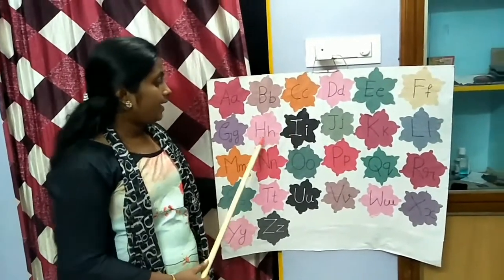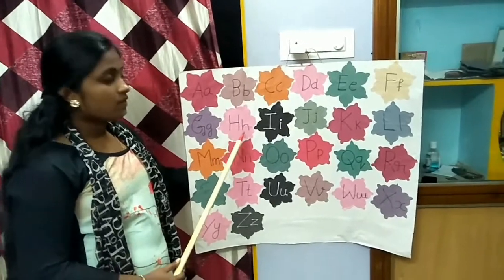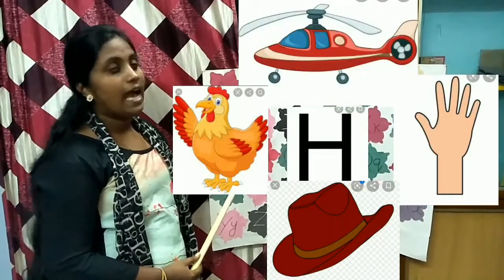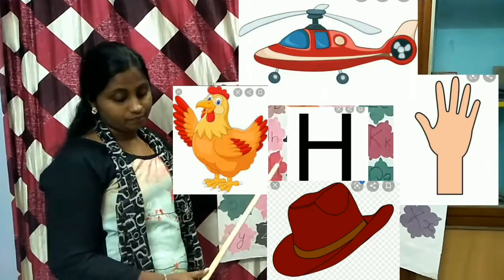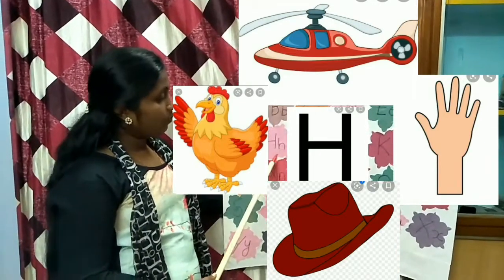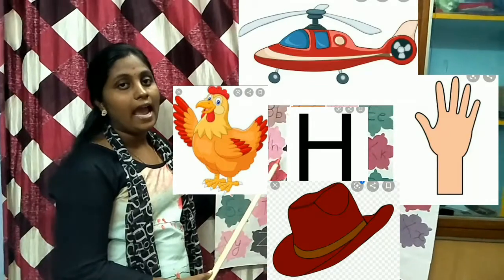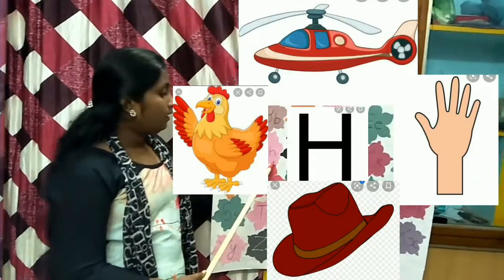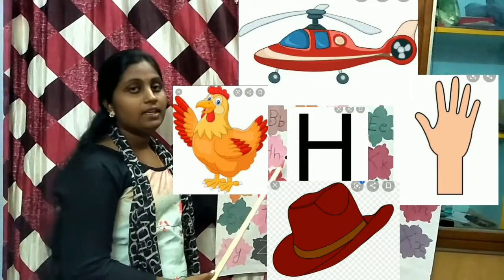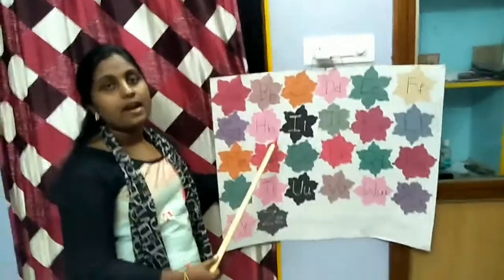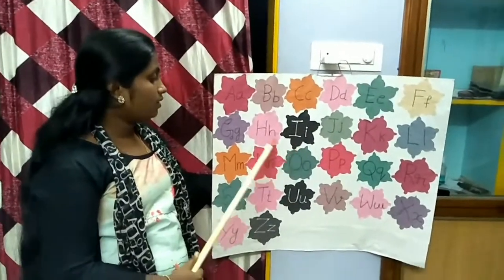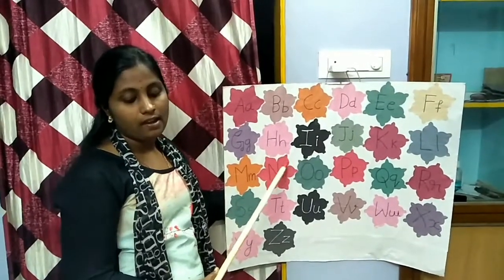Next is H. Words for H letter is hand, hat, hen, helicopter. The phonic sound for H is ha.